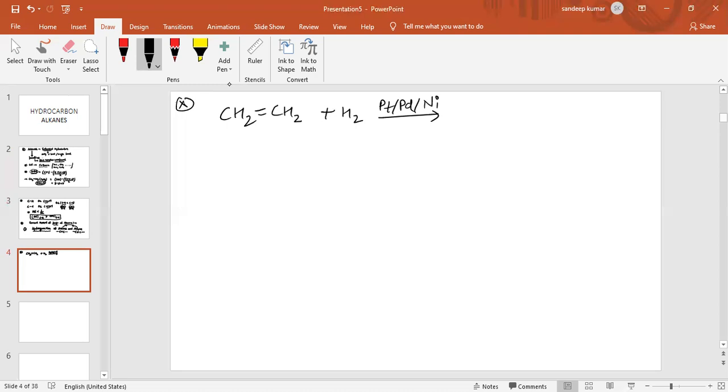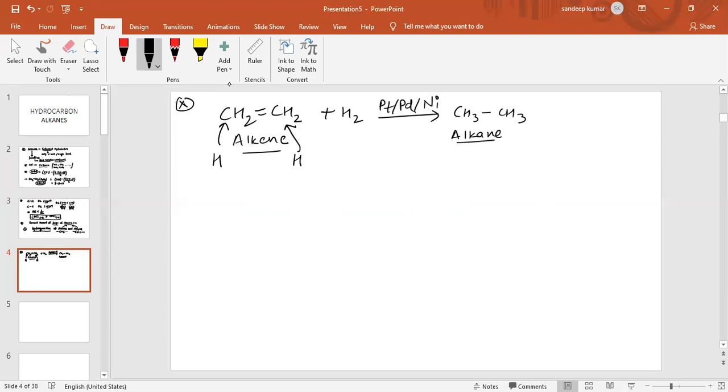Now see, this alkene will convert into alkane. The double bond is removed and it forms CH3CH3. So basically the hydrogen atoms of H2 get attached to the carbon atoms from the same side.